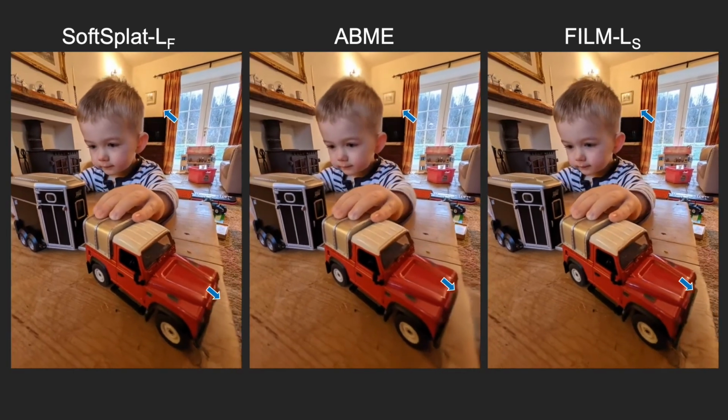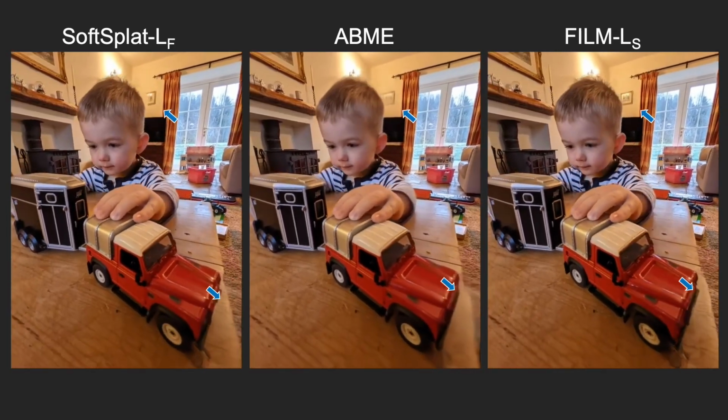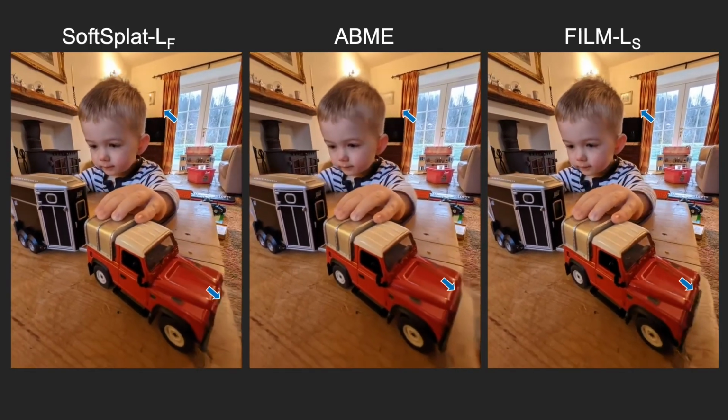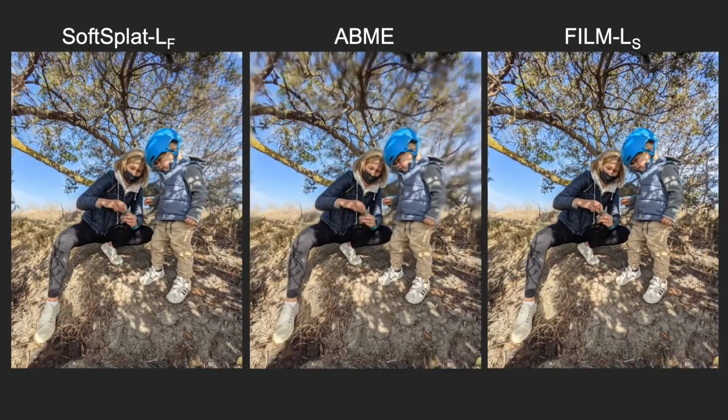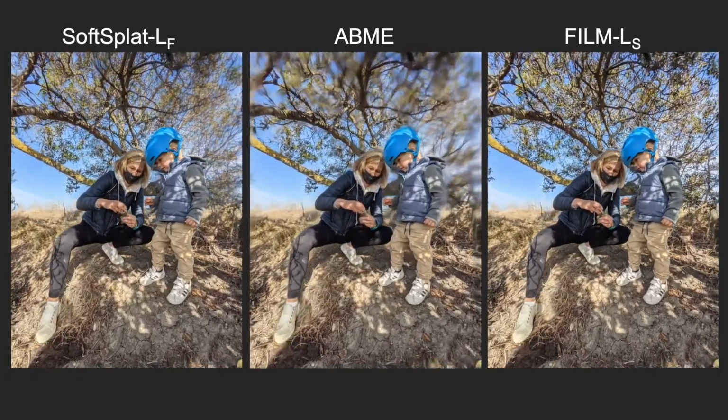It can produce realistic inpainting in the presence of large disocclusions. Notice in this example how the picture frame on the wall behind the child's head is correctly revealed. Even with challenging scenes and large motion, FILM generates sharp images consistent with the inputs.